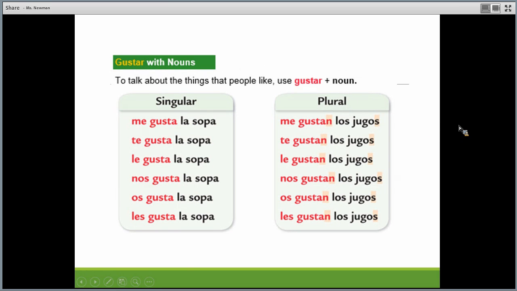Okay, so same as I did. This is just a closer look. Okay, if it's singular, depending on who's talking, you just say me gusta, te gusta, le gusta, nos gusta, os gusta, les gusta. If the item, remember the item, not the people we're talking about, it's the item that we like. That's what we're determining: is it singular or plural? Okay, if it's plural, you'd conjugate it almost the same, you just add an N.